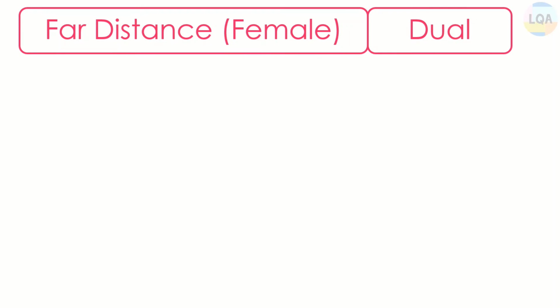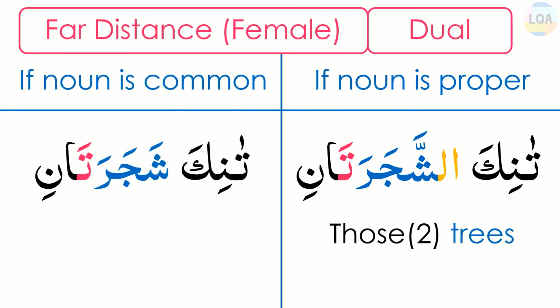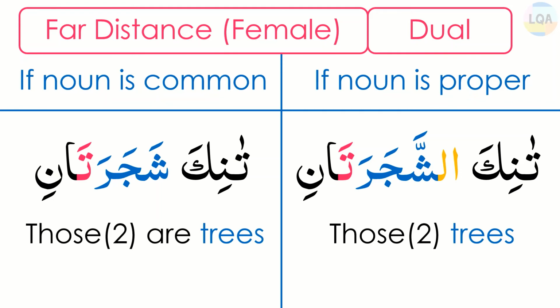Let's see some examples of dual far distance pointer for female gender, which is tanika. If the noun is proper like tanika shajaratani, then the translation will be those two trees. And if the noun is common like tanika shajaratani, then the translation will be those two are trees.